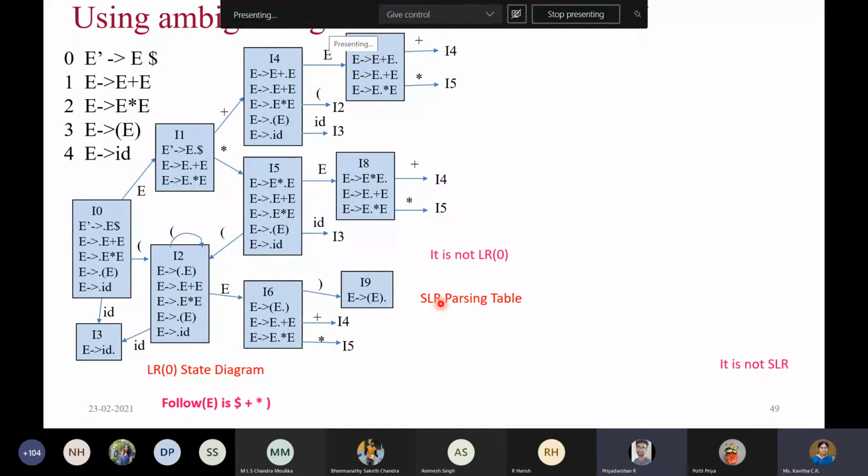We can go from I2 to I1. Why are you saying from I2 to I1? Is there any reason for that? No. Because we are reading E.